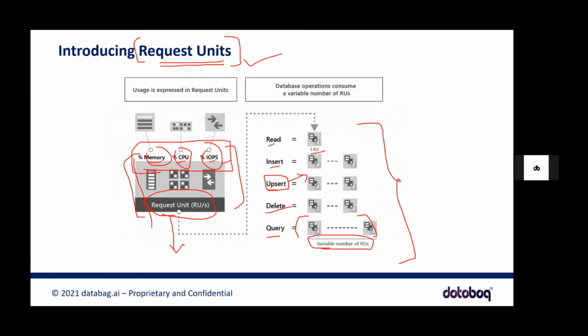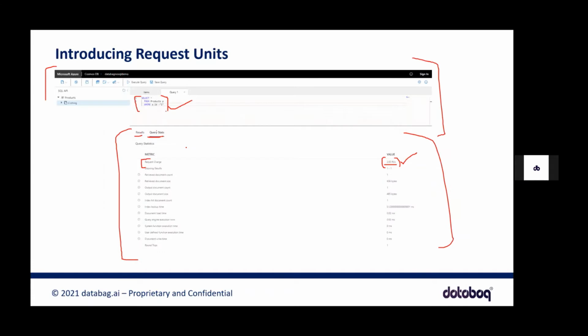When it comes to a physical system, a physical machine, we define its performance based on these three aspects. If I'm buying a laptop, I might look into what the memory is, what the CPU is, what the processor is, and how the disk storage is, whether it is SSD or not. Based on that, I'll define that this is fast, this is slow. So RU is something like that when it comes to NoSQL.